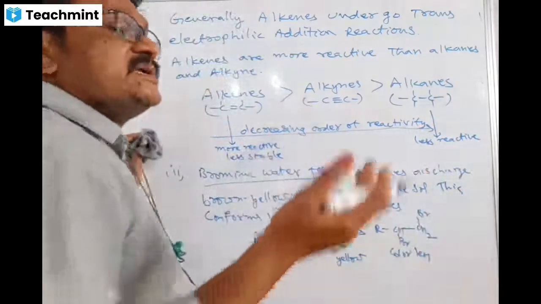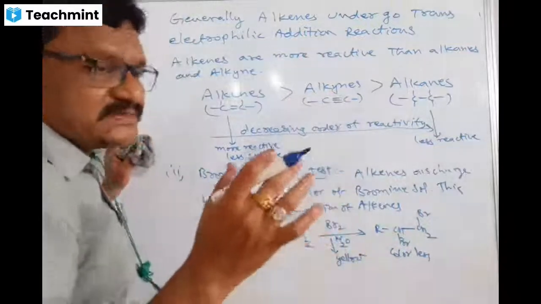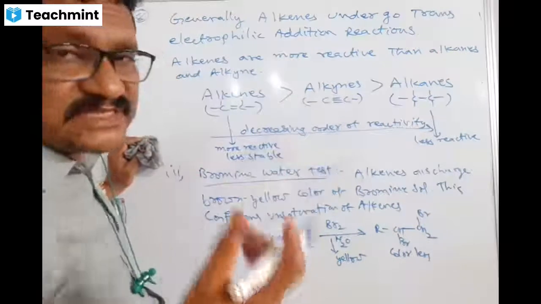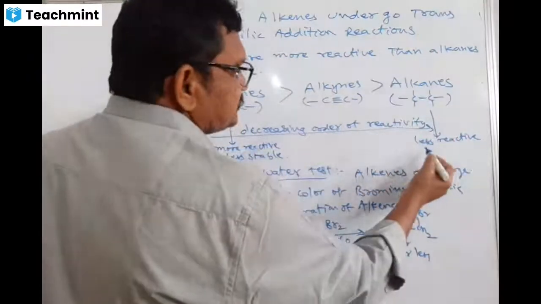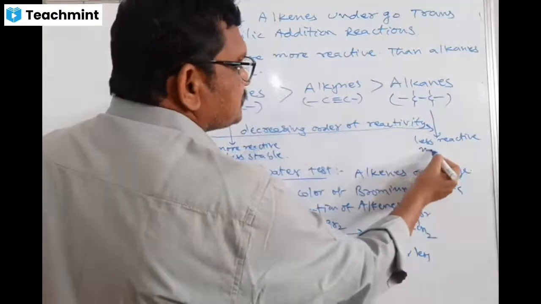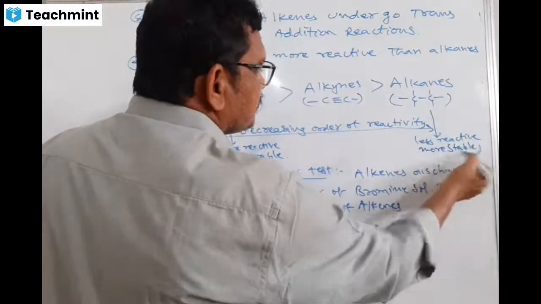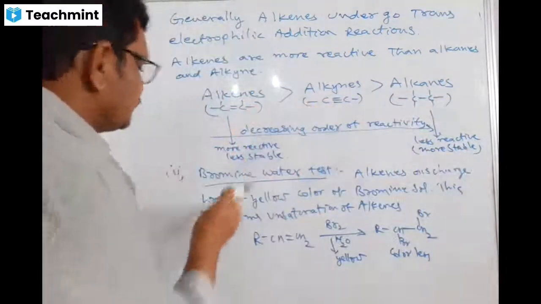They can participate in reaction only under drastic or special conditions, which I explained very clearly in the alkane chapter. So they are very less reactive and more stable due to saturation. All are sigma bonds. Here 2 pi bonds, here 1 pi bond.